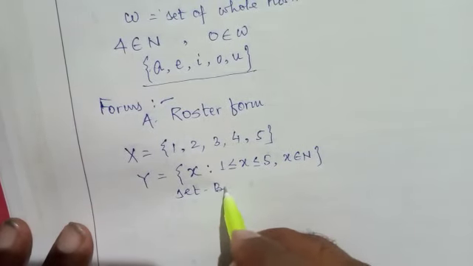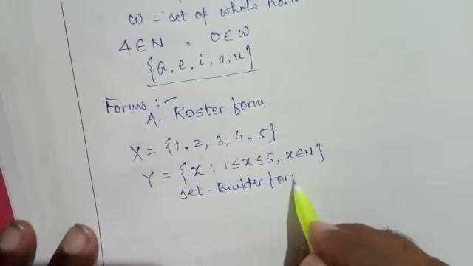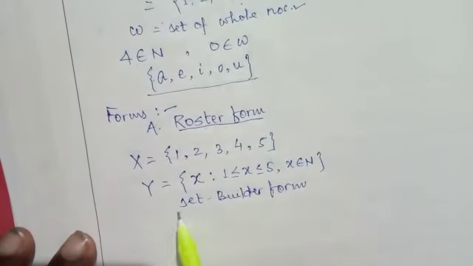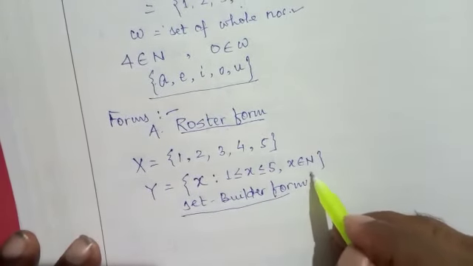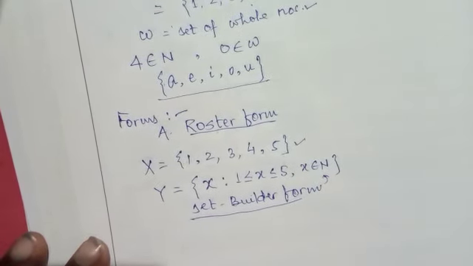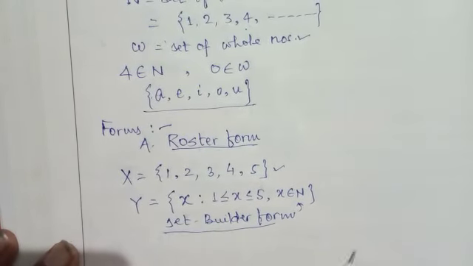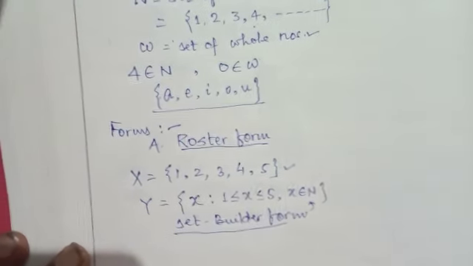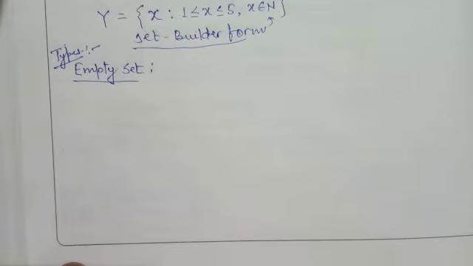Set builder form. So there are two forms of the set. One is roster form, another is set builder form. Set builder form is represented in this way, and roster form means whose elements are written as given. Set builder form means whose elements are written in symbolic form, but the elements are the same. So see students, different types of set.